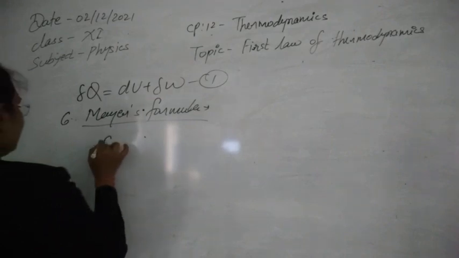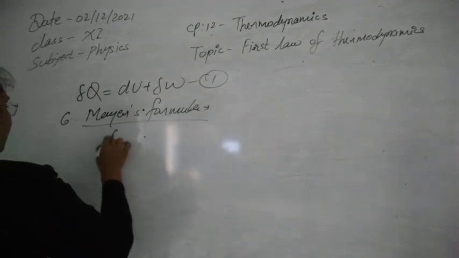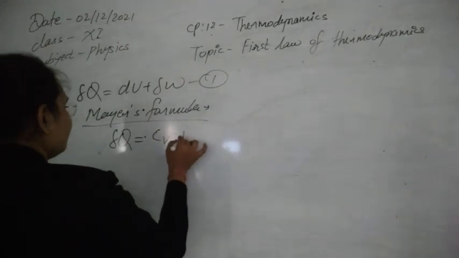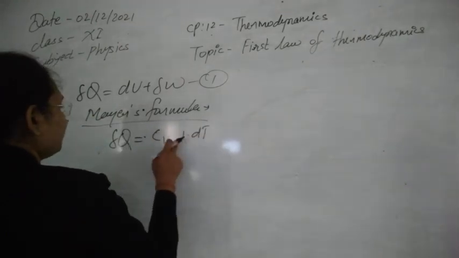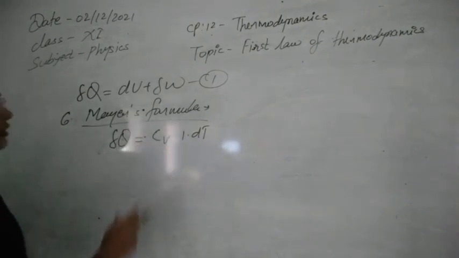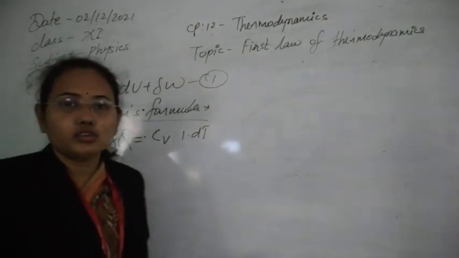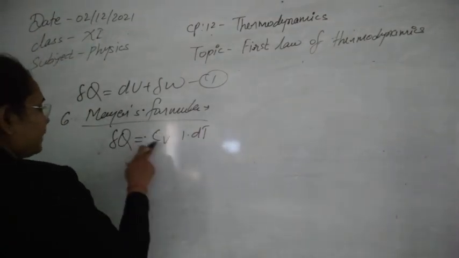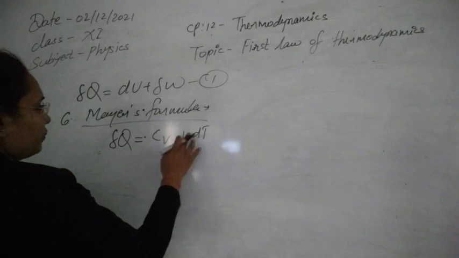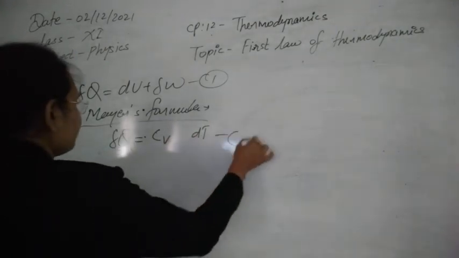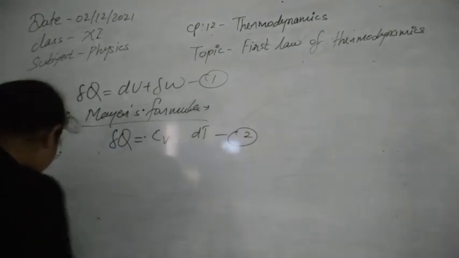then at that time the amount of heat energy supplied to the gas, delta Q, we can calculate. That can be equal to Cv into dT, because 1 gram mole we have taken. Delta Q is equal to m C delta T. So as at constant volume we are supplying the heat, for 1 mole we can write 1, so this will be Cv into dT. Suppose this is equation number 2 we have.